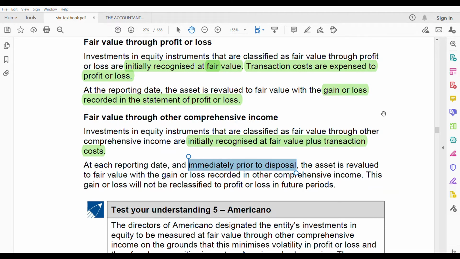When the asset is revalued to fair value, that gain or loss is recognized in OCI. This gain or loss will not be reclassified to profit or loss in the future. This you need to understand. This gain or loss, that means equity instrument. If you are making any gain or loss, that gain or loss cannot be put in profit and loss in the future. It's forever in the OCI. Not reclassified means forever in the OCI. This classification you should know: which items will be reclassified, and which items will not be reclassified to profit and loss.